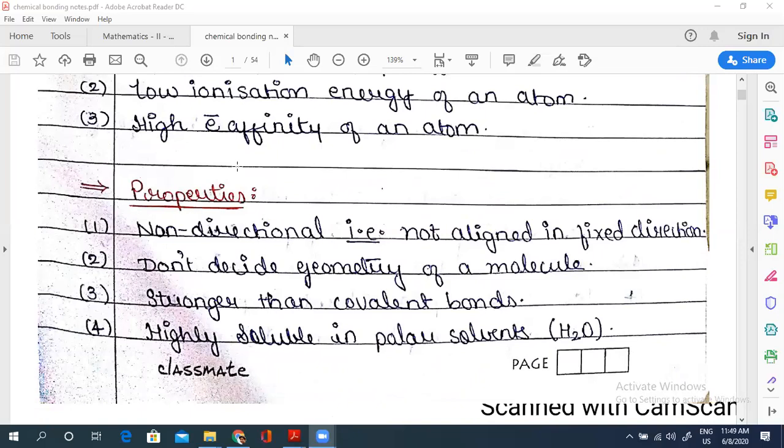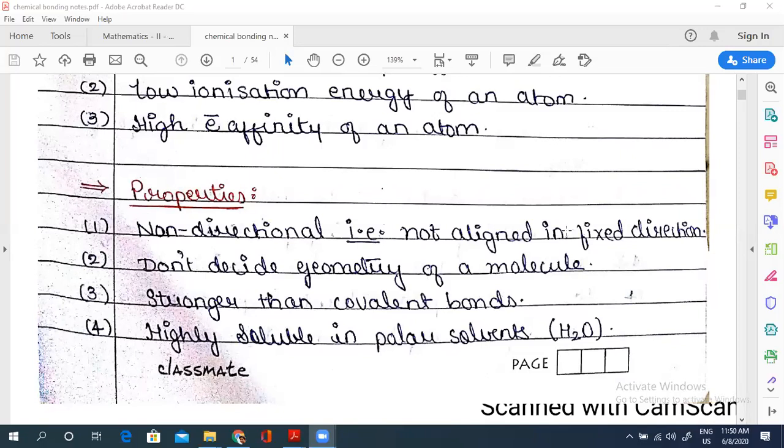Third, since the attraction is due to actual charges, the electrostatic force of attraction is high. These are the properties of ionic compounds.